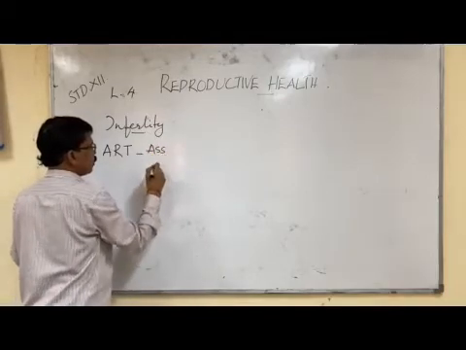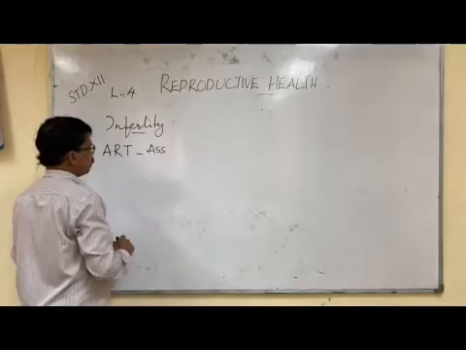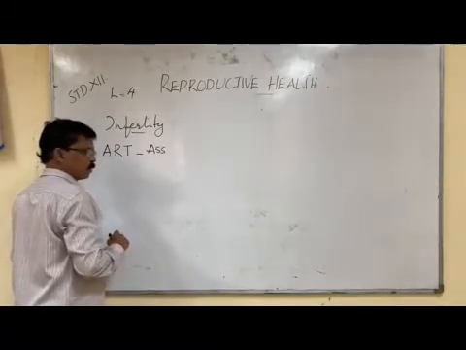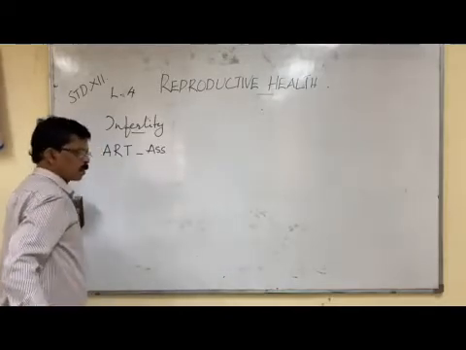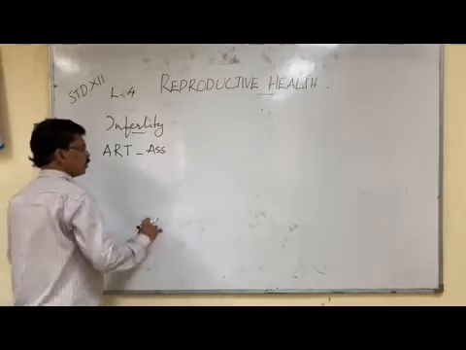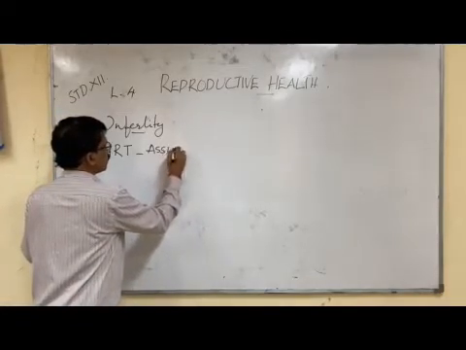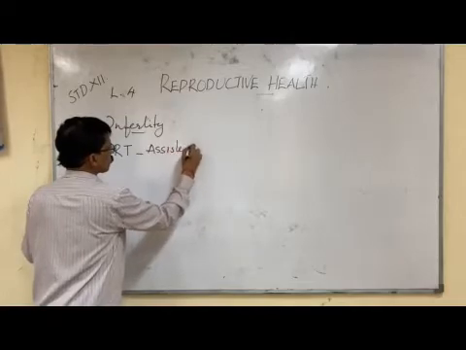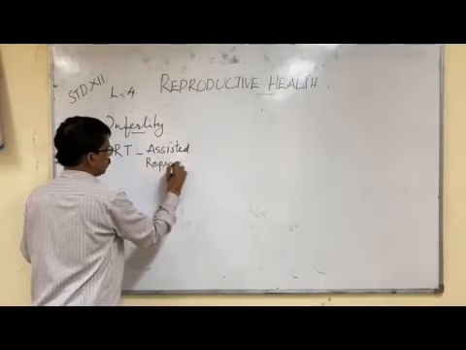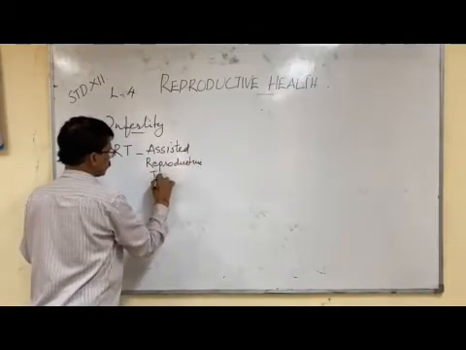These are special methods, special processes whereby even after marriage, if the couples do not have children, they will be given special treatment or technique, and that is called assisted reproductive techniques.